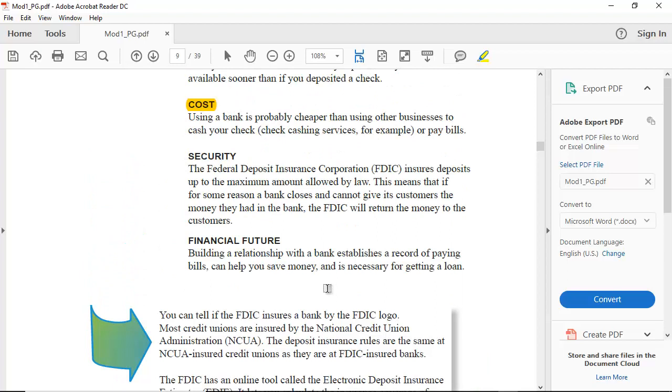Highlight just the things that are important, stuff that you want to stand out when you look at it. You don't need to highlight every A, N, and the in here. For example, right here, when it's talking about security, you might want to highlight the Federal Deposit Insurance Corporation, because that's an important term that you need to know. Those are the ones who kind of make sure to protect your money that's in the bank. But you don't need all of this stuff.